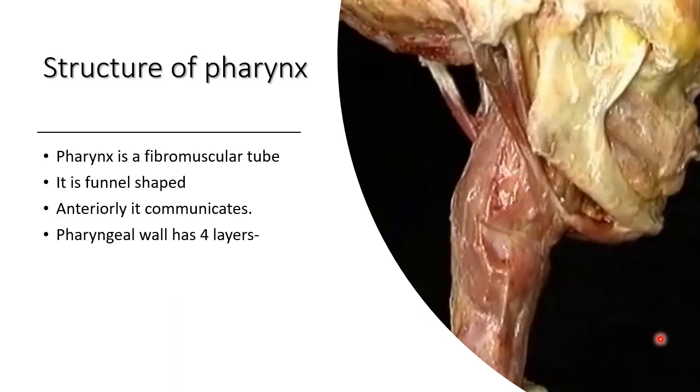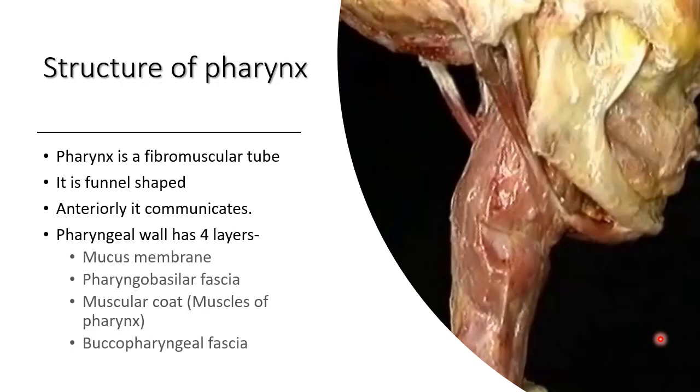When we look at the pharyngeal wall, it has four layers. They are mucous membrane on the innermost aspect, pharyngobasilar fascia, and muscular coat, which is chiefly formed by the muscles of the pharynx, and finally buccopharyngeal fascia. The outermost, what we are observing here, is buccopharyngeal fascia. We call it so because it also extends anteriorly on the outer surface of the muscle buccinator. That's how we call it buccopharyngeal fascia, which is on the outermost aspect of the wall of the pharynx.